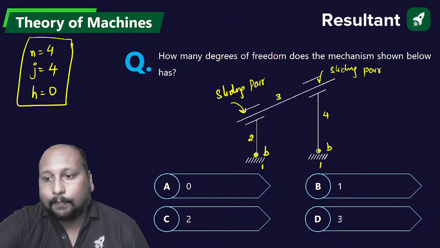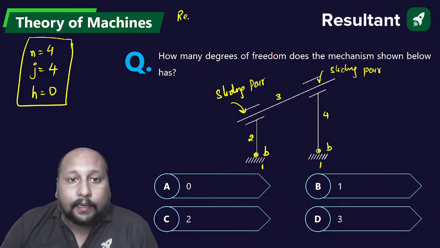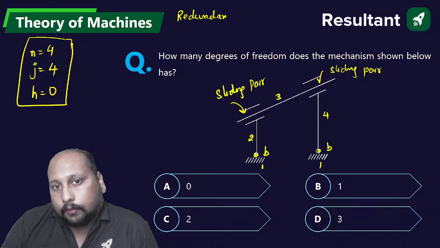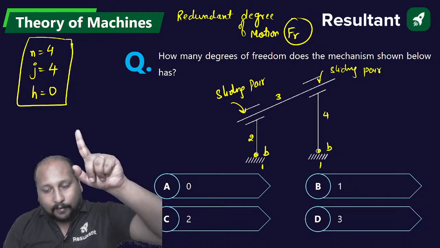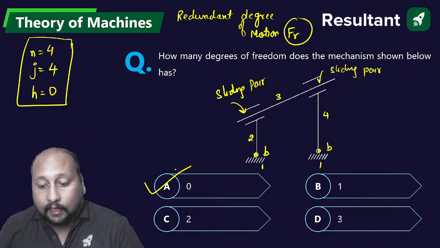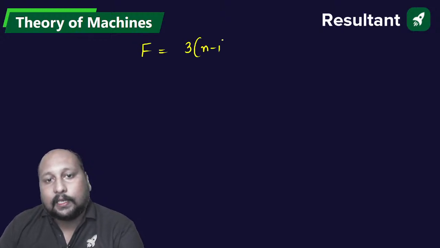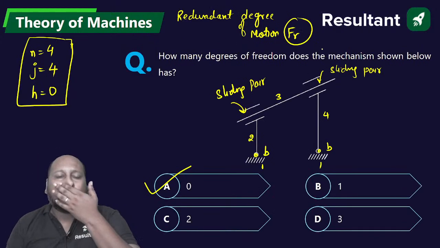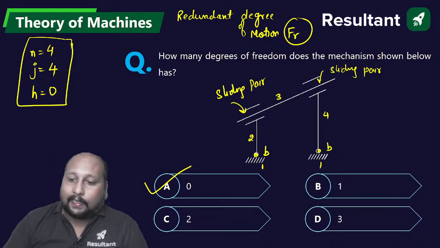This is an example of a special case because here we are having one redundant degree of motion, which is being denoted by FR. Perfect. Very good. Answer is option A. Here we'll be using the equation F is equal to 3n minus 1 minus 2j minus h minus FR. How to recognize when you have to use the redundant degree of motion? Exactly. Link number 3 is a redundant link.